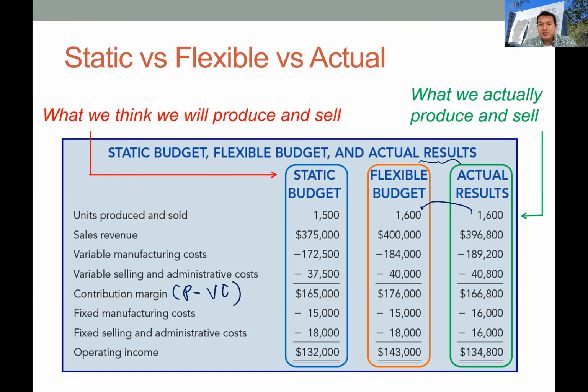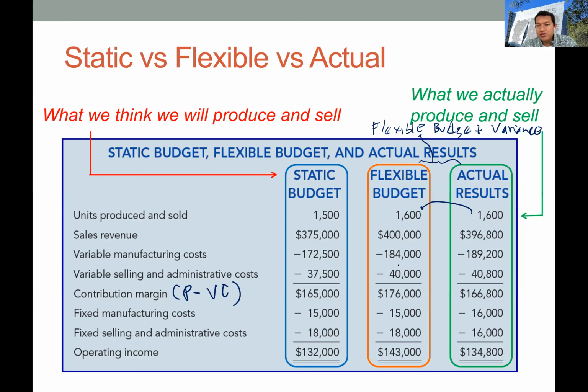So the difference between the flexible budget and the actual result is the flexible budget variance.